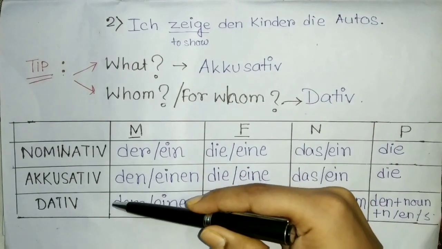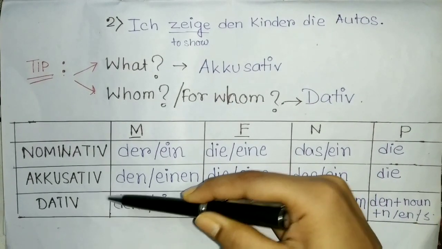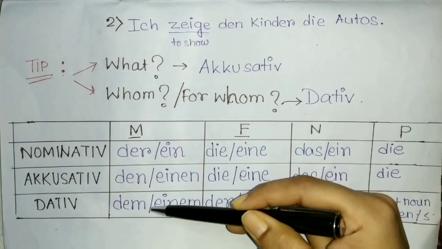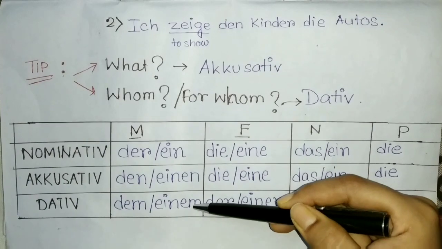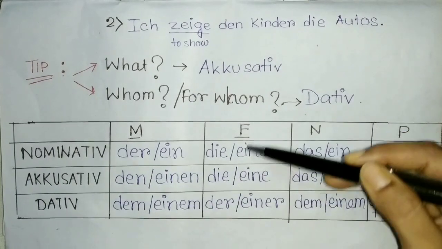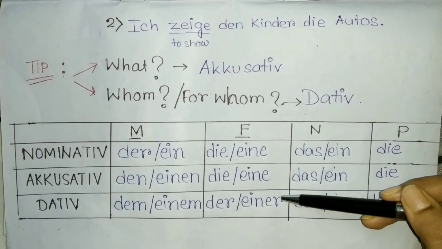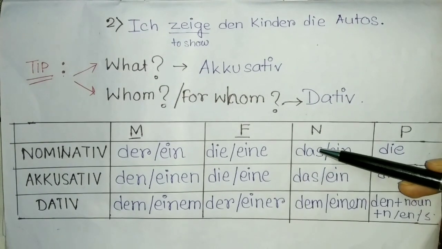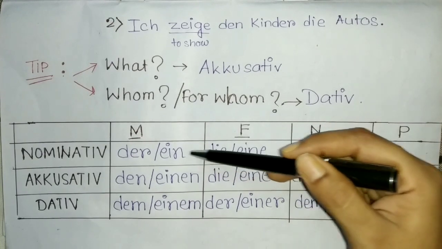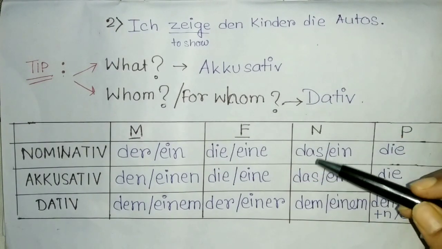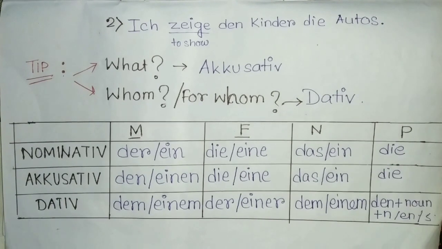Then comes the dative case. In the dative case, the masculine, the der changes to dem, ein changes to einem. And in case of feminine, die changes to der, eine changes to einer. I have written the bestimmte and unbestimmte articles in one chart. If you want to write it separately, one for bestimmte and one for unbestimmte, you can do that.